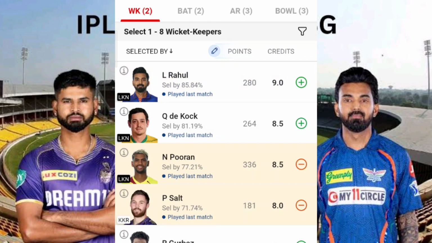Okay, so coming to the pitch report, as I told you, it is Eden Gardens. Let me tell you one thing. Generally, Eden Gardens is a perfect stadium for batting. So tomorrow, if KKR wins the toss, there are high chances that they'll go for batting only.